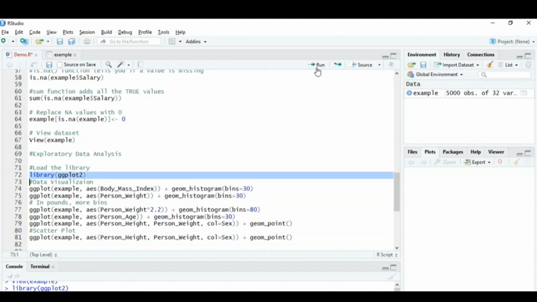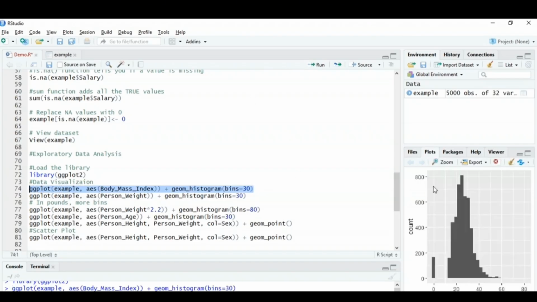If I have to plot a histogram, what you can simply do is use ggplot, mention the dataset name, that is the example variable, and then mention the parameter based on which you want to plot the data. Initially I want to plot the data for body mass index, and I'll mention the bins to be 30. I'll run this command and then you can see the plot.